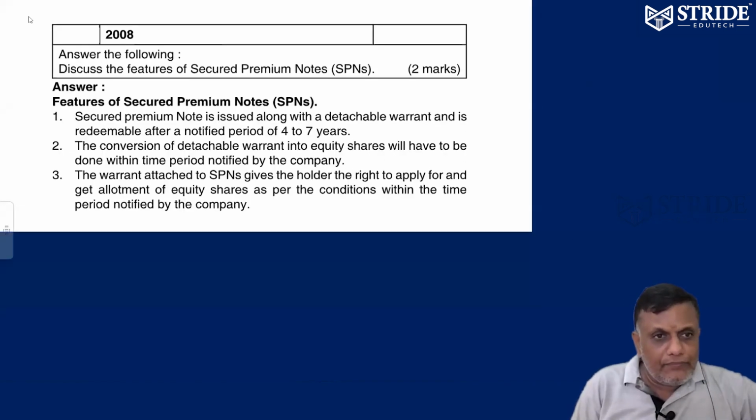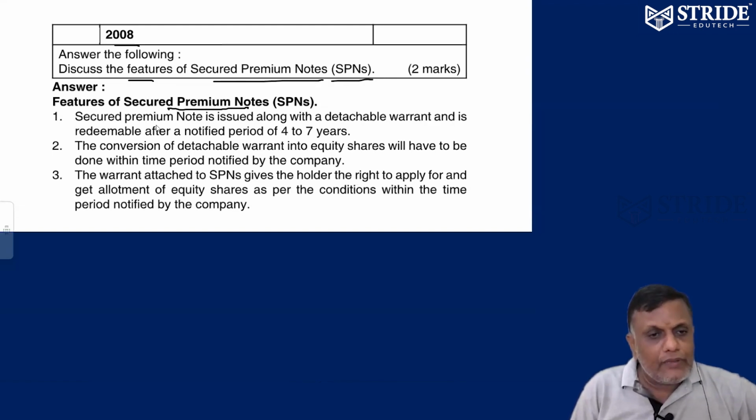2008 paper: Discuss the features of security premium notes, SPN. What are the features of security premium notes? Number 1, a security premium note is issued along with a detachable warrant and is redeemable after a notice period of 4 to 7 years.